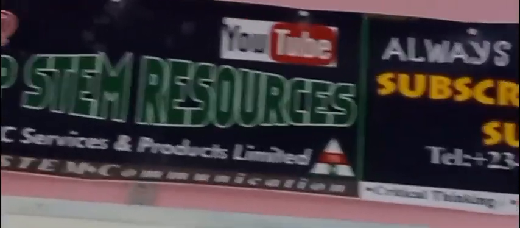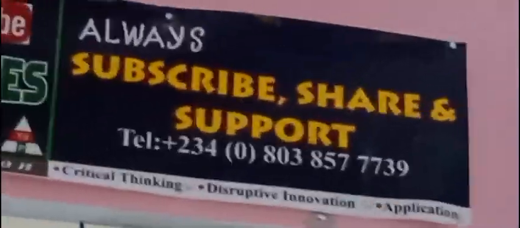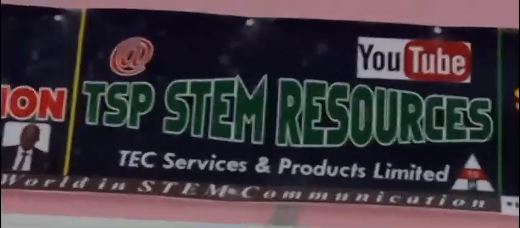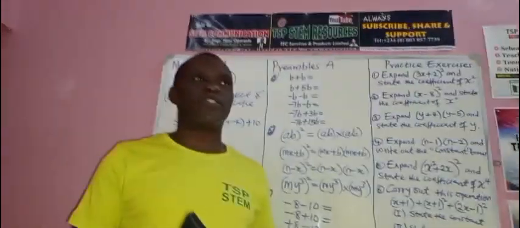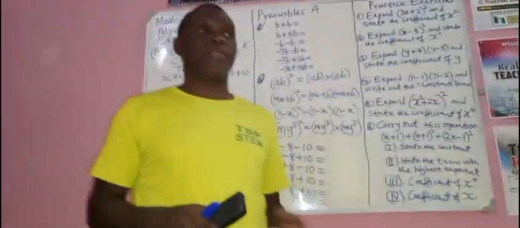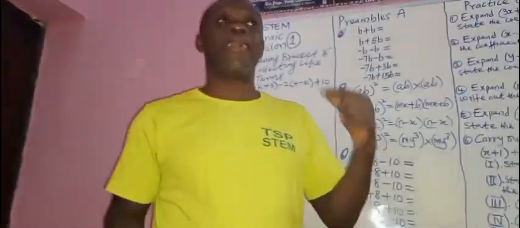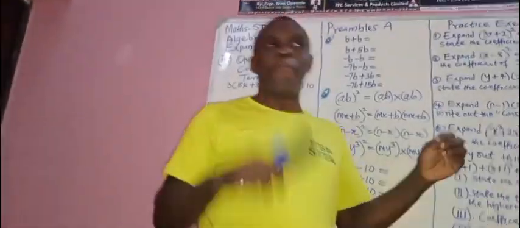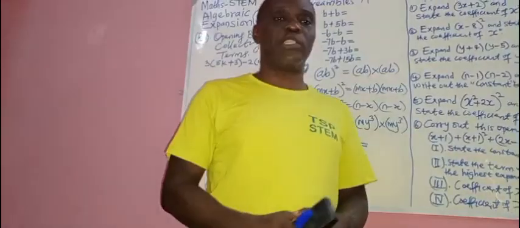We are looking at mathematics, and an important topic that has to do with algebra. Algebra is a branch of mathematics where numbers are combined with small letters. Those letters should be small letters, not capital letters, A to Z, mixed with numbers. Then you have what is called algebra.